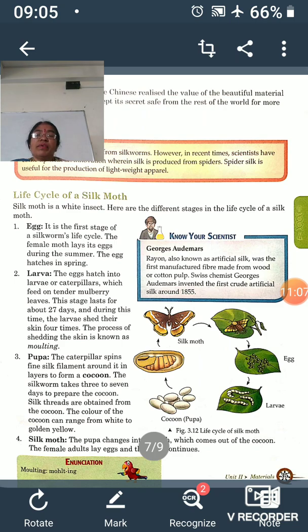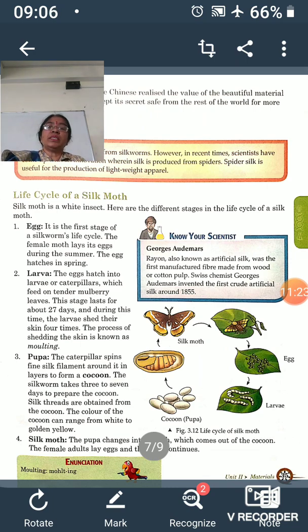After some time a sticky substance will start coming from their mouth, and it will form a cocoon around this caterpillar, and this hard shell will cover the whole caterpillar.